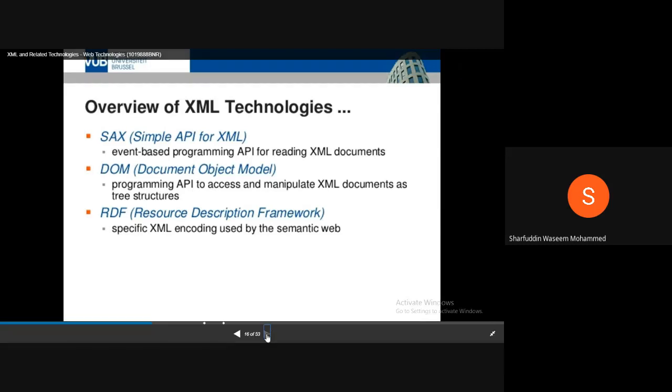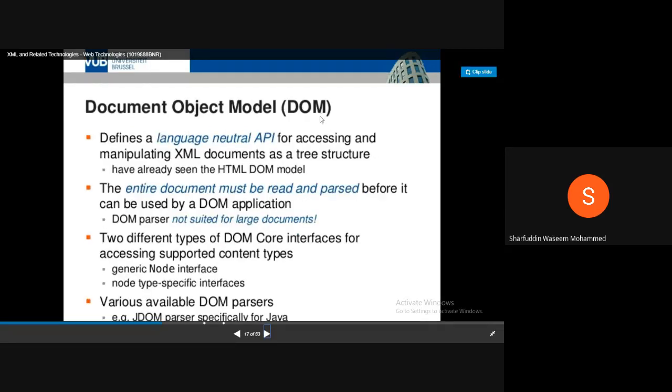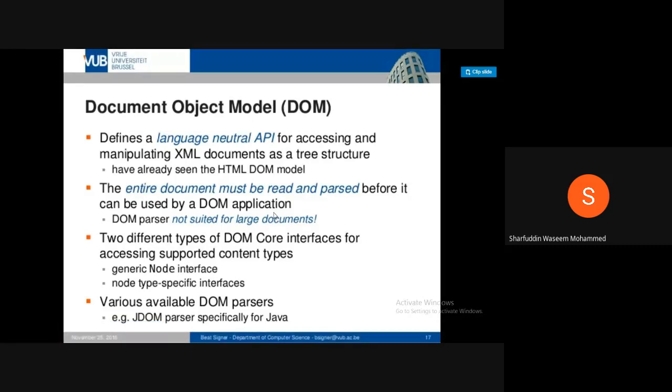Then for all this, you have a theory of what the Document Object Model is. The Document Object Model is a language-neutral API for accessing and manipulating an XML document as a tree structure. I already told you this. You have already seen the HTML DOM model, where you have the whole document as a tree-like model, which you have seen like document.getElementById, where document is an object. So all it provides are objects. With the help of these objects you access HTML in a very similar manner. With the set of Document Object Model objects you can access the XML.